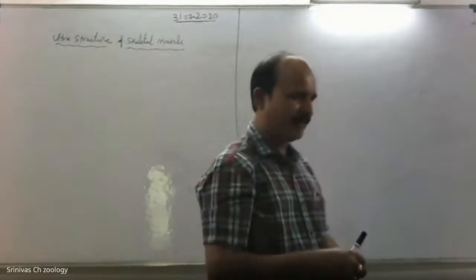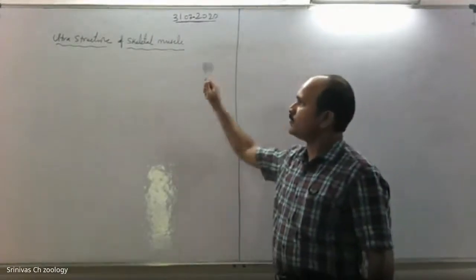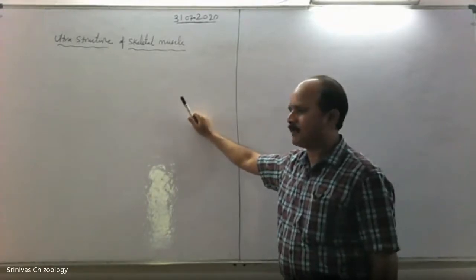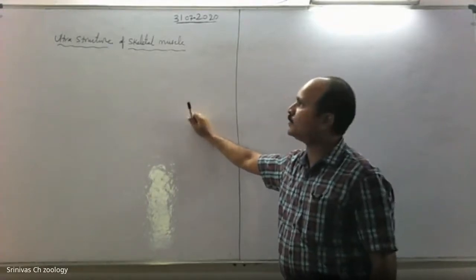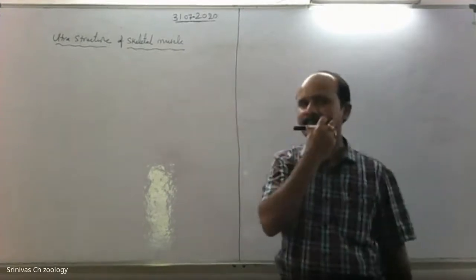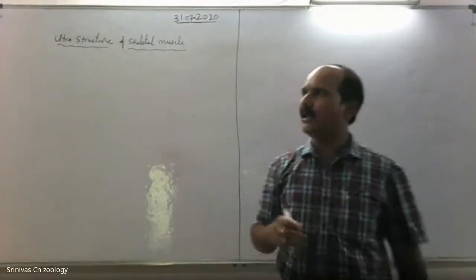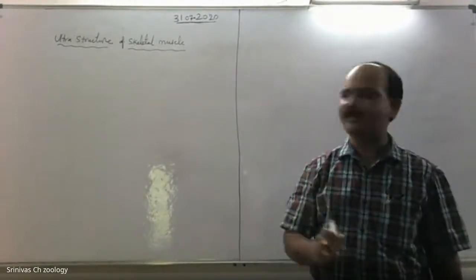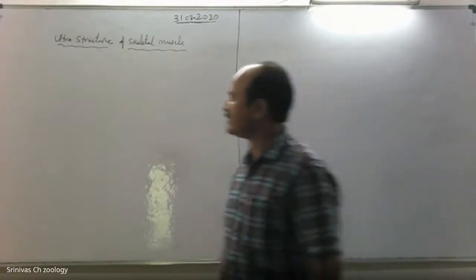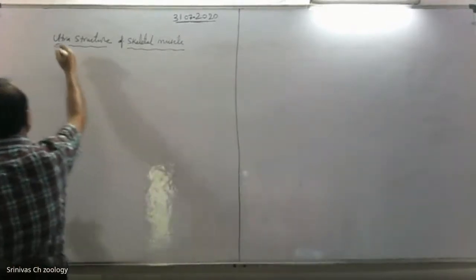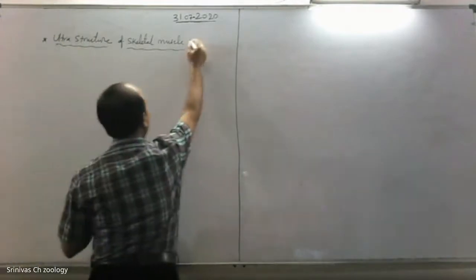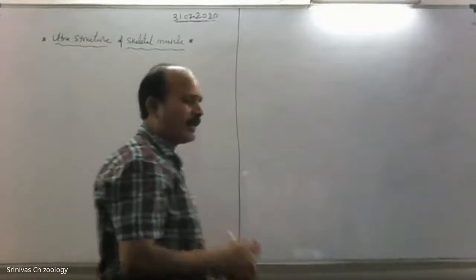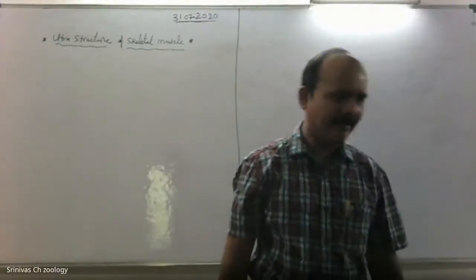Yes. Good morning, everybody. We shall discuss the organ structure of skeletal muscle in this session. It's very important for NEET and other exams also. Yesterday we learned some basics from the musculoskeletal system, and the structure of muscle and important terms used in skeletal muscle were discussed. In this session, we are going to discuss the organ structure of skeletal muscle, the structure of the muscle fiber, and the structure of contractile proteins, which includes actin and myosin.